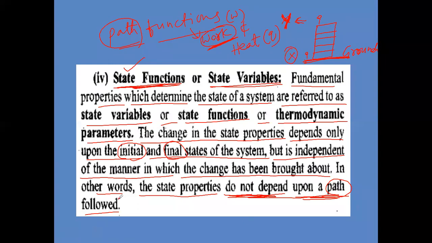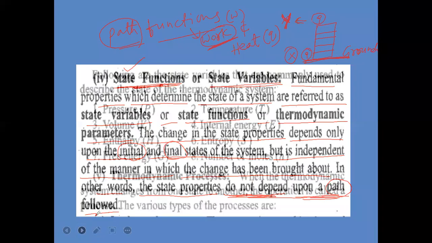So your body is getting lower energy at ground level and higher energy at the top of the building. That depends on the initial state of the body and the final state of the body. But the work done by your body will depend on the path. That example you can take.